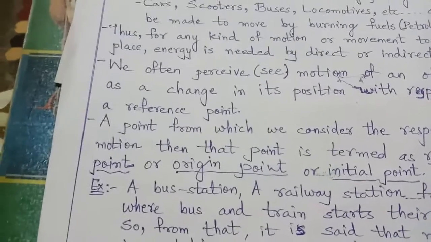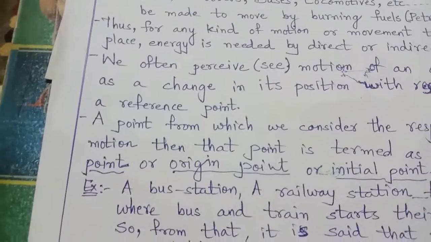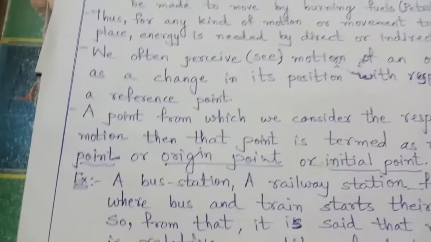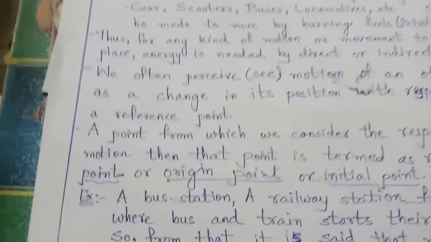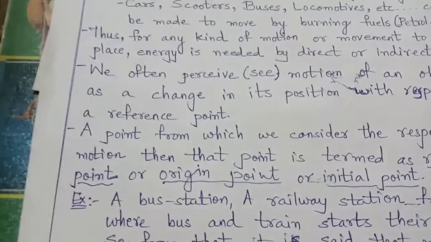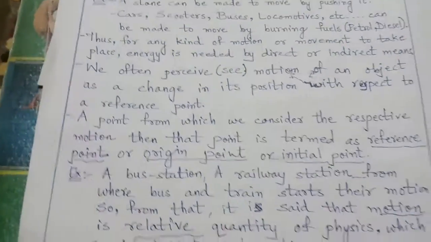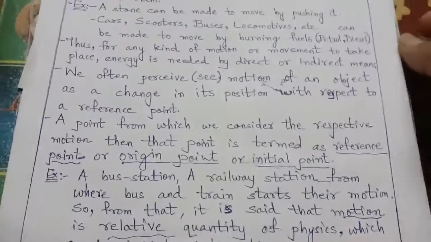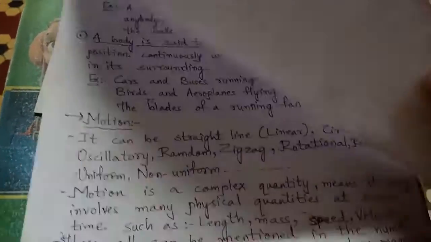We can see our co-passengers, those who are with us, are also at rest. We are also at rest, not moving. But on the whole, the bus is moving, the train is moving. So motion is related to rest as well as to motion. So what is rest and what is motion?